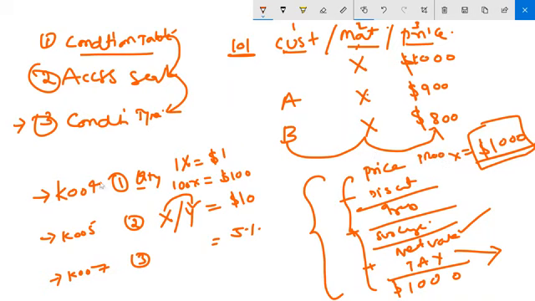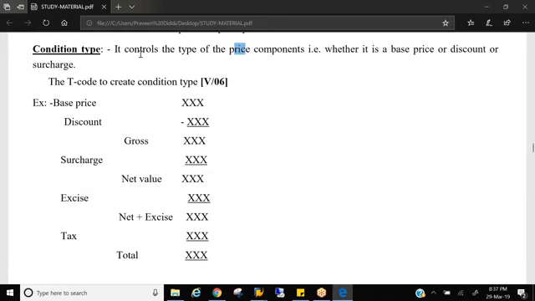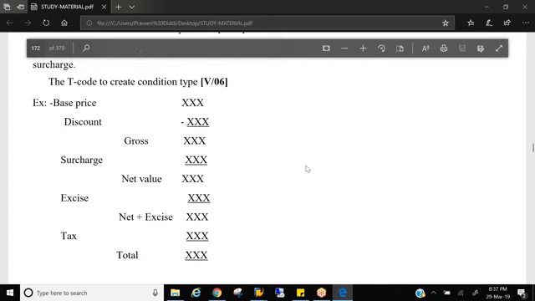Discounts, there are n number of discounts like K004, K005, K000, lots of surcharges, tax, freight KF00, tax MWST, IGST, CGST, lots of them. So what is a condition type? A condition type is a pricing element or component which helps the system identify what kind of pricing element it is, right?